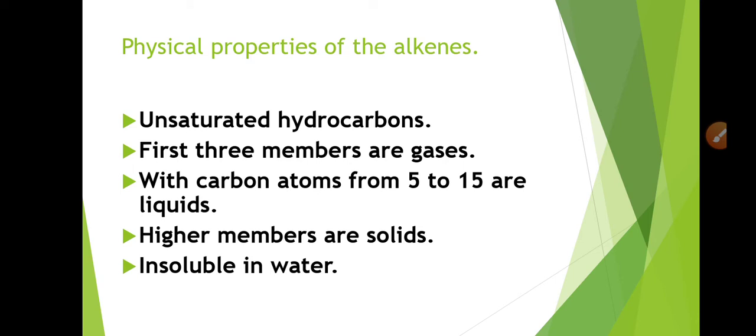Another important physical property of the alkenes is the insolubility in water. We know the principle of solubility, which is like dissolves like. According to this principle, water is inorganic in nature because there is no carbon atom in water, while alkenes are hydrocarbons containing carbon as the main constituent element, which is why alkenes are organic in nature. So water and the alkenes have dissimilar nature, and this dissimilar nature makes them insoluble with each other. That is why we say that the alkenes are insoluble in water.